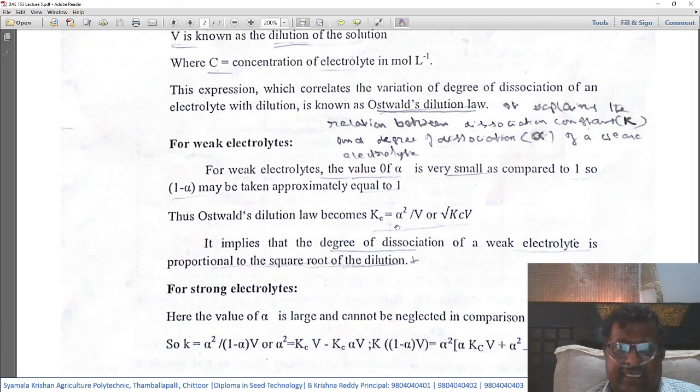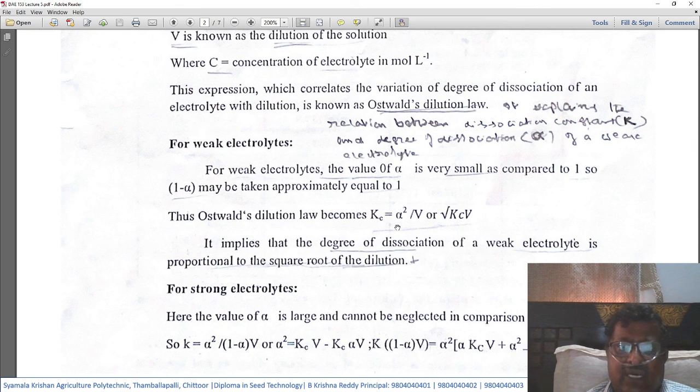It implies that the degree of dissociation of a weak electrolyte is proportional to the square root of the dilution. Kindly remember this.